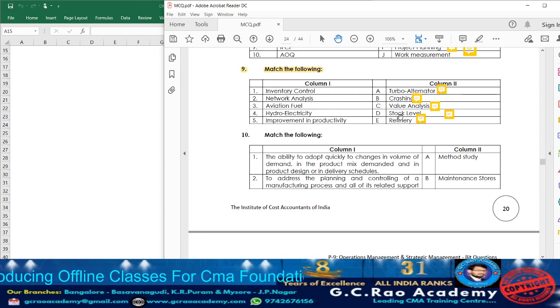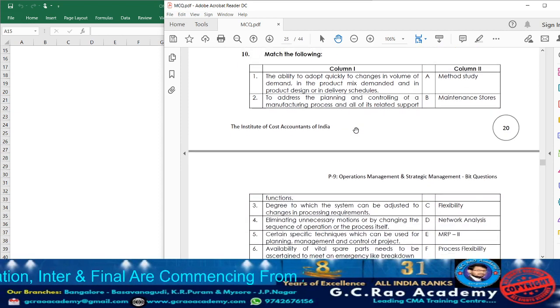So inventory control, stock level, network analysis, crashing, aviation fuel, refinery, hydroelectricity, turbo alternator, improvement in productivity. With the help of value analysis, the productivity can be improved. So with that we completed the 9th question. Now let us move on to 10.